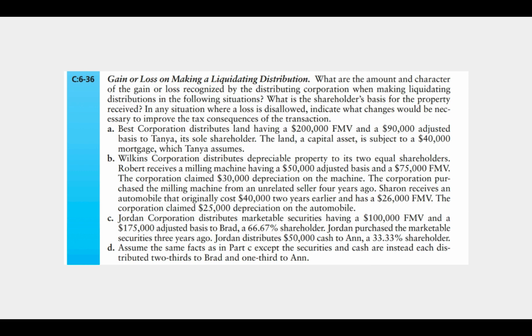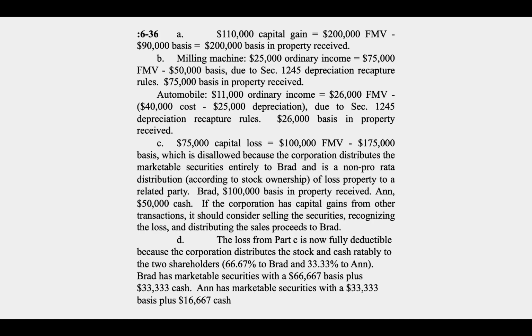We will have that here because Brad owns 66.67% of the corporation, but Brad received 100% of the loss asset. The loss asset is the marketable securities. It has a $100,000 fair market value and a $175,000 adjusted basis. So that loss is going to be disallowed. All right, so it would be a $75,000 capital loss, but it's disallowed because the corporation distributes those securities entirely to Brad, which is a non-pro rata distribution. Brad has a $100,000 basis in the property received and receives $50,000 cash.